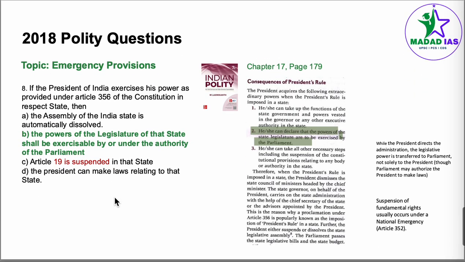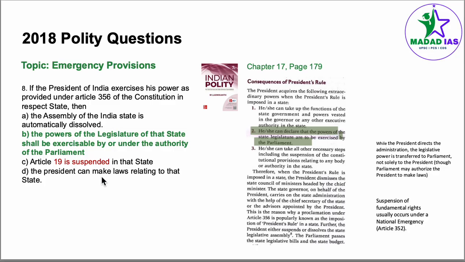Coming to question number 8, the topic is emergency provisions. If the President of India exercises his power as provided under Article 356 of the Constitution in respect to the state, then here we are going to chapter number 17, emergency provisions, page number 179. We read all the points here. This particular point number B, the power of the legislature of the state shall be exercisable by or under the authority of the parliament. This answer is given here under the consequences of President's rule. Point number 2, the President can declare that the powers of the state legislature are to be exercised by the parliament. So this is a correct statement.